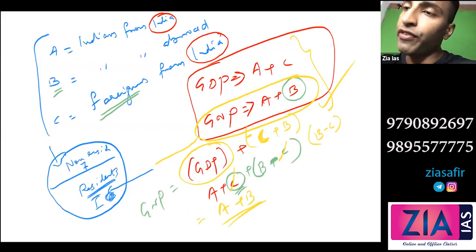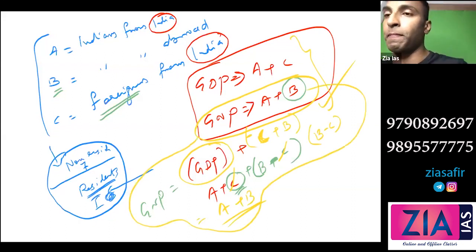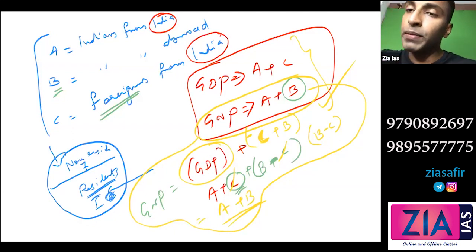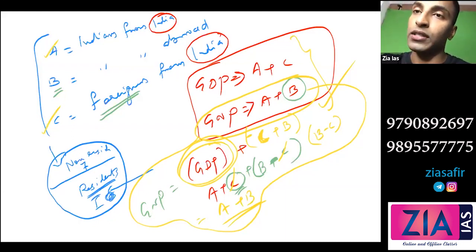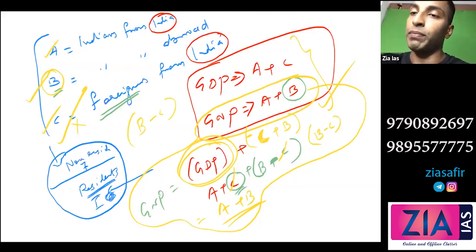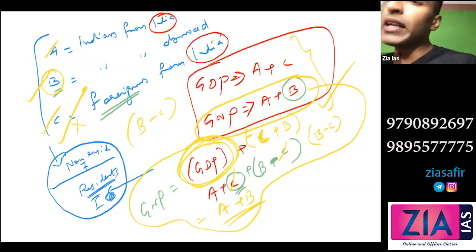So is this portion clear? Anyone have any doubt? I can repeat it again. What you did is GDP is this and this, A plus C. But in case of GNP, this is not desirable. So you remove this. And this is required. So you add this. That's what I mean by B minus C, that you add along with GDP. Okay. Now, what is this B minus C? B minus C is what you call net factor income from abroad.